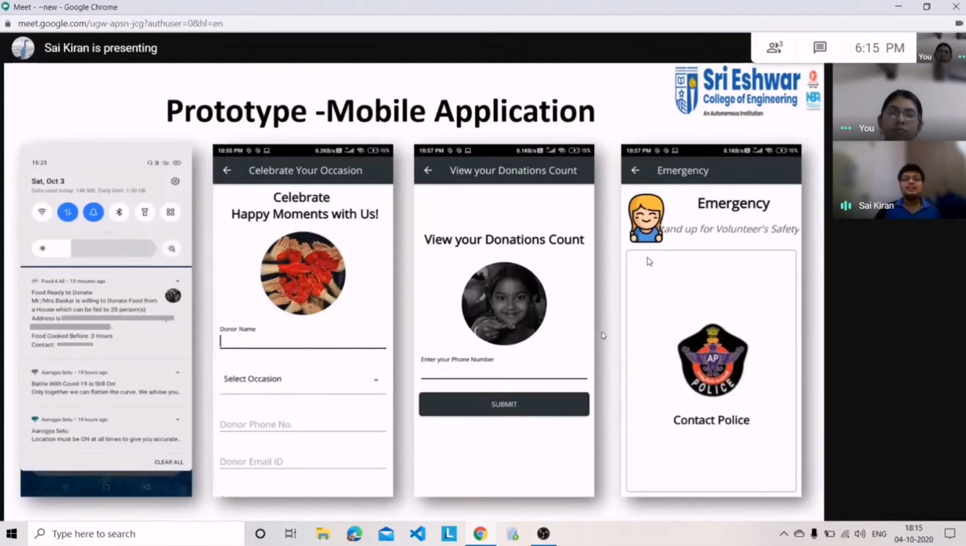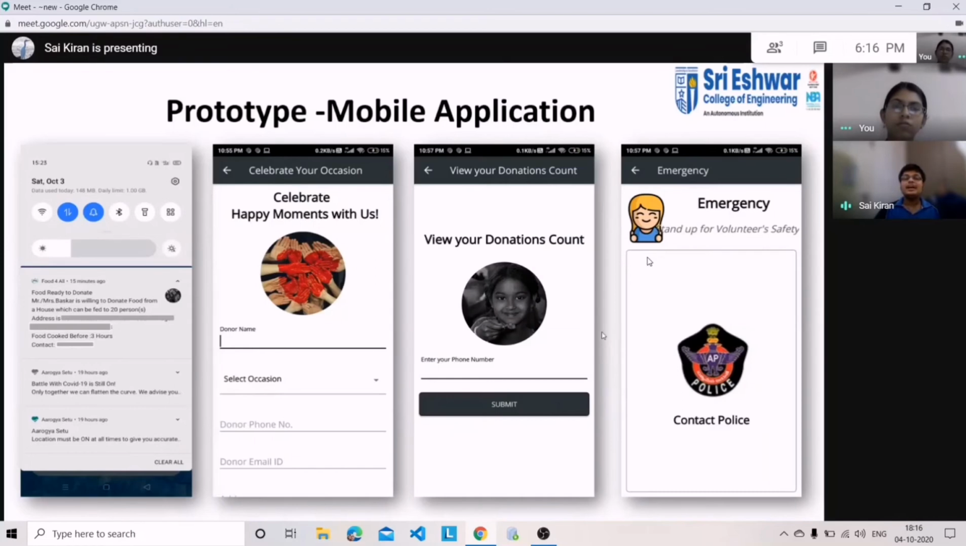And the first screenshot which you are seeing is the notification. This is the notification which will be sent to all the users of the app when a food detail has been submitted by a particular donor. And the second screenshot is the celebrate occasion page. When we celebrate an occasion, the NGO or old age homes will submit on this page. And your donations counts, with the help of the phone number of the donor, we can see how much donation has been done by the particular donor.